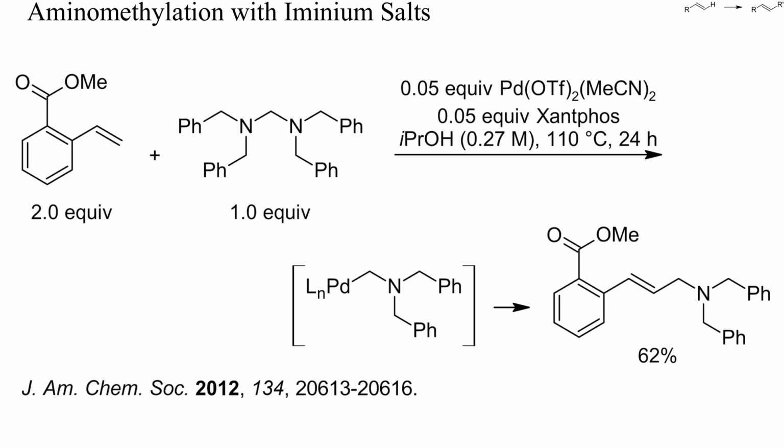Iminium salts are common electrophiles in organic synthesis. Normally, these are not electrophilic enough to alkylate styrenes or unactivated olefins. With palladium 0, however, alpha-palladated amines can be formed, which then undergo a Heck-type addition to simple alkenes. In this example, this technique was used to aminomethylate a substituted styrene.